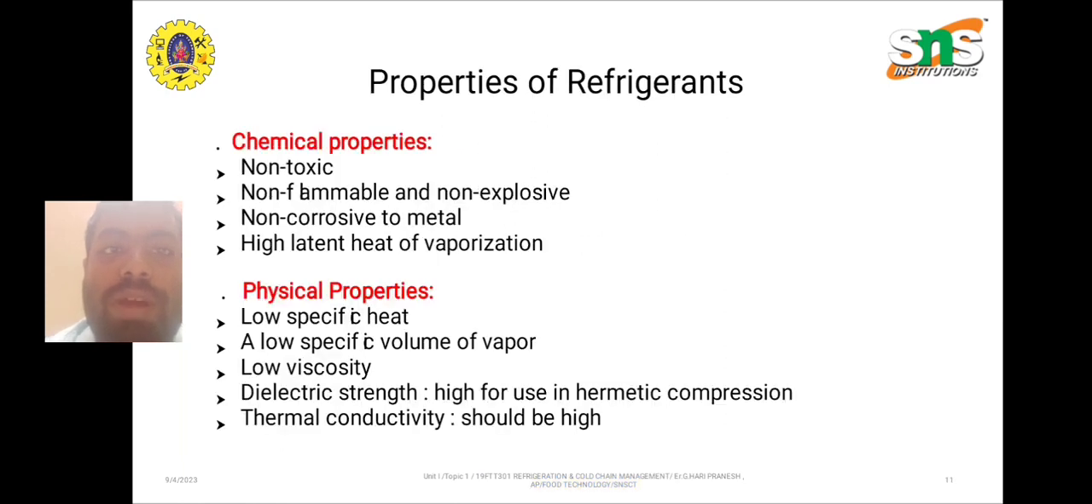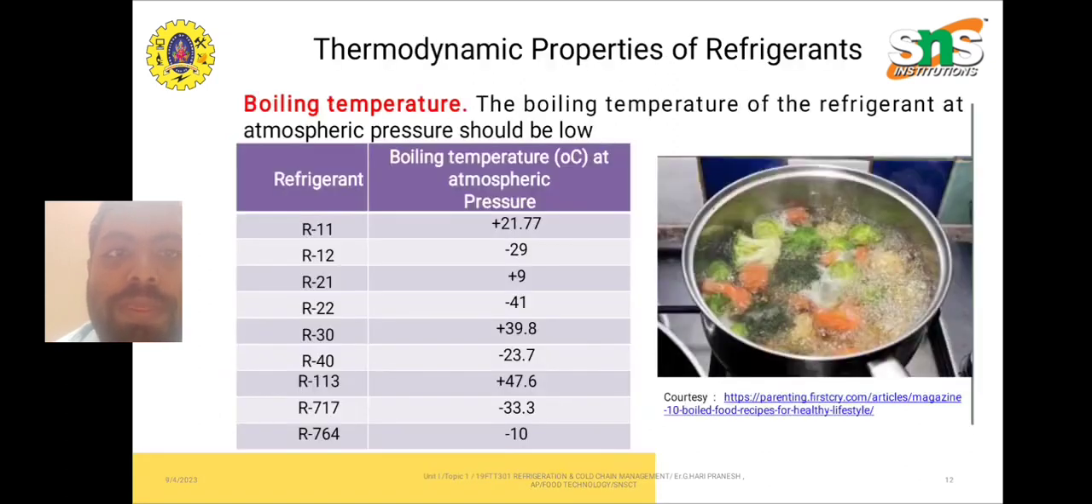First, then about chemical properties. It should be non-toxic, non-flammable, non-explosive, non-corrosive to metal, and should have high latent heat of vaporization. If we see physical properties, it should have low specific heat, a low specific volume of vapor, and a low viscosity. Then the dielectric strength should be high for use in hermetic compressors, and the thermal conductivity should be high.